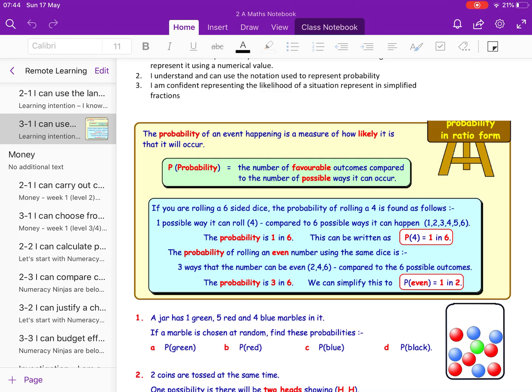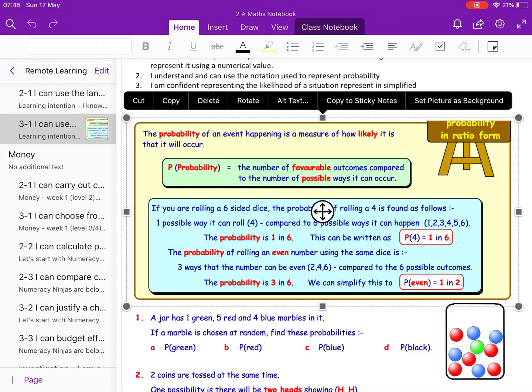So if we think about a dice, the probability of rolling a 4 is found as follows. There's only one 4 on a dice, but there are 6 sides on a dice. So that means the probability of us rolling a 4 is 1 in 6. We can write that as capital P bracket 4, because that's what we're trying to find the probability of, is equal to 1 in 6.